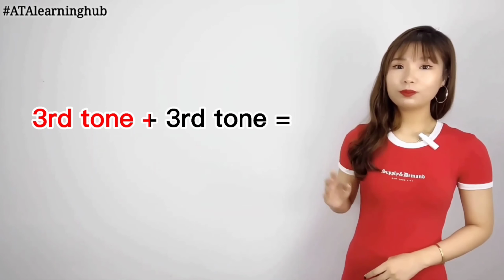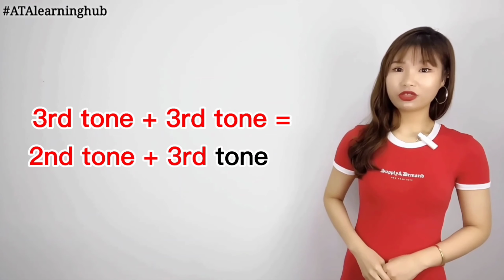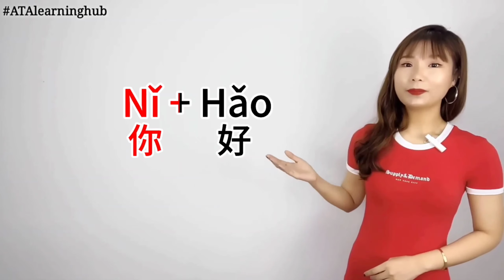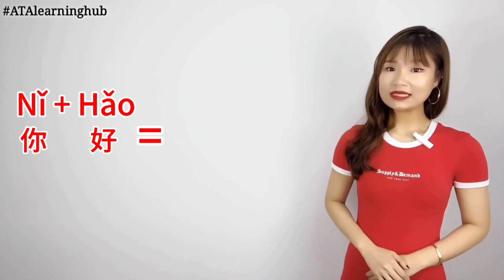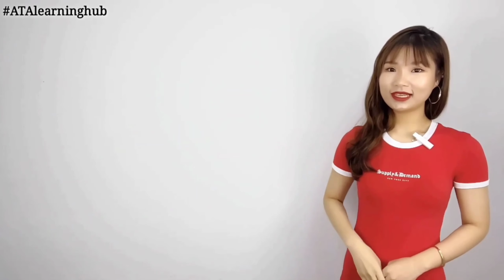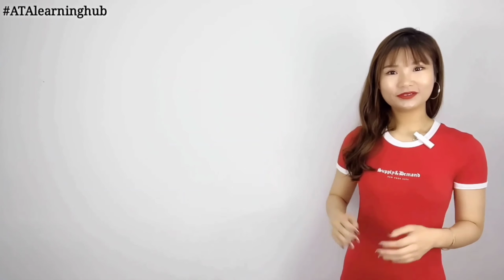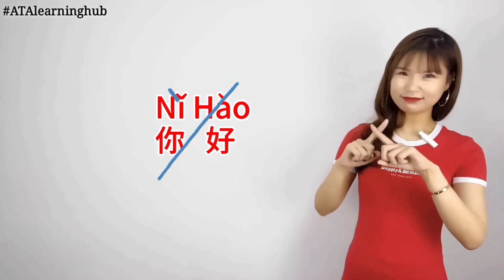When the third tone plus the third tone, it will change to the second tone plus the third tone. What does that mean? For example, 你 plus 好. When you pronounce this one, you should say 你好. 你好吗? How are you? Instead of 你好.